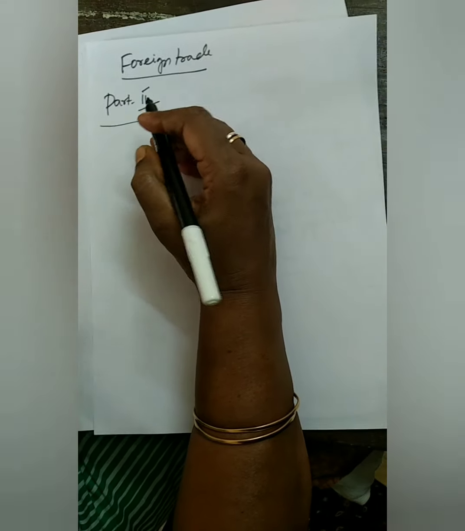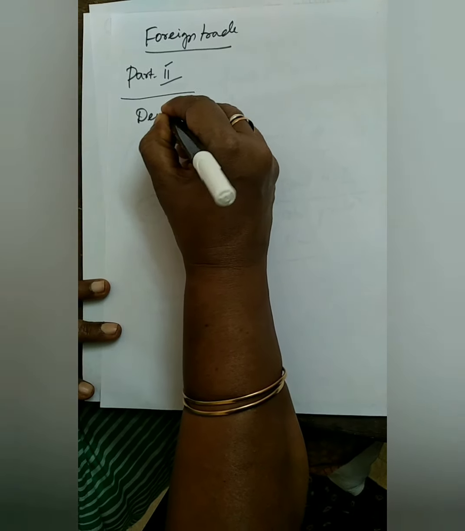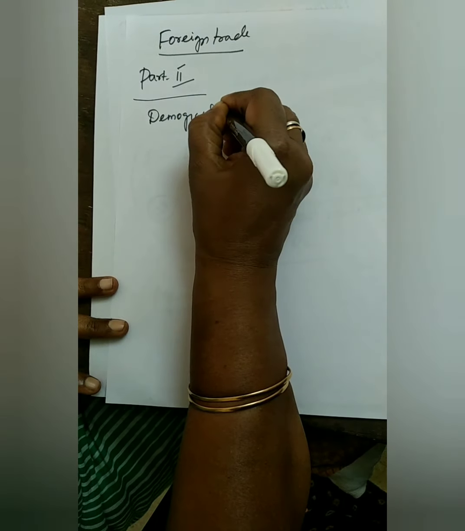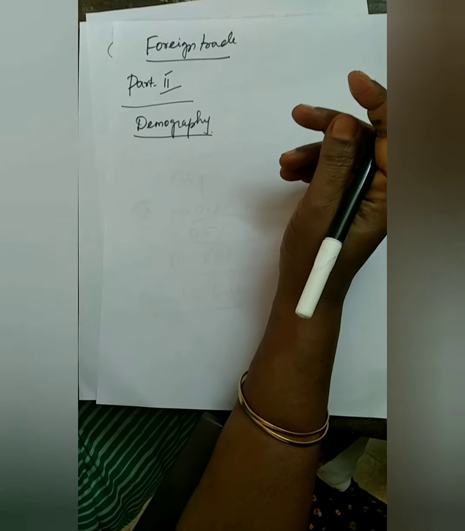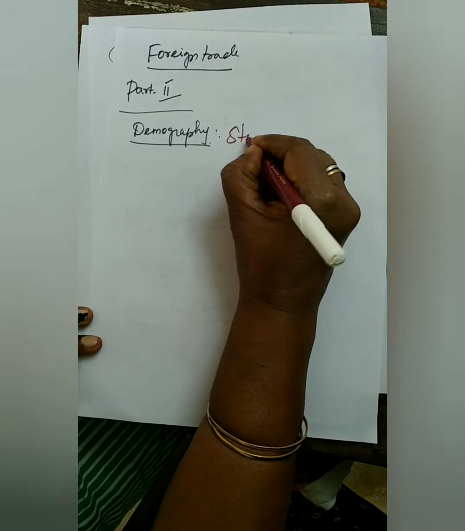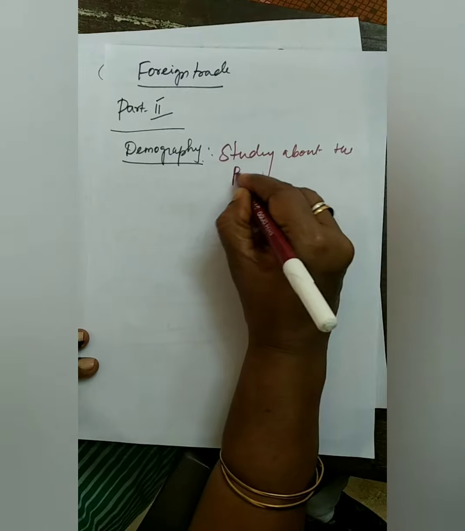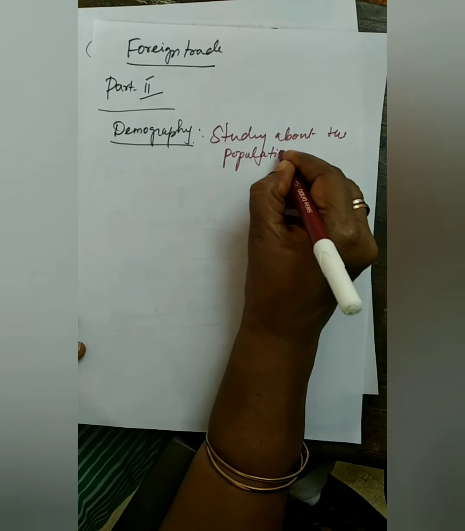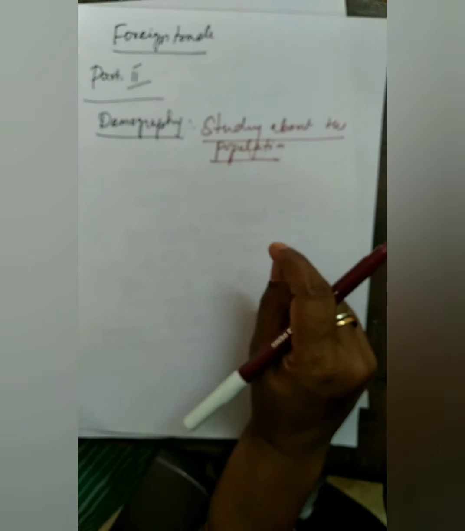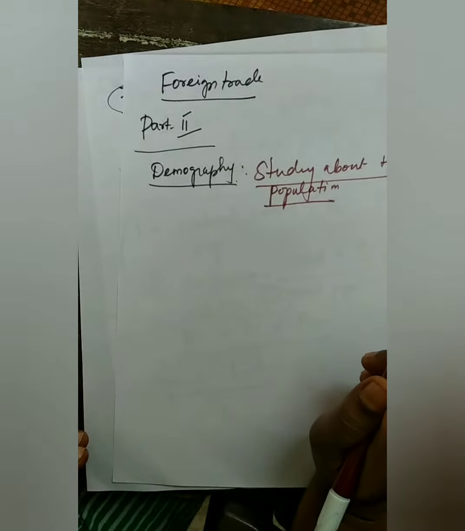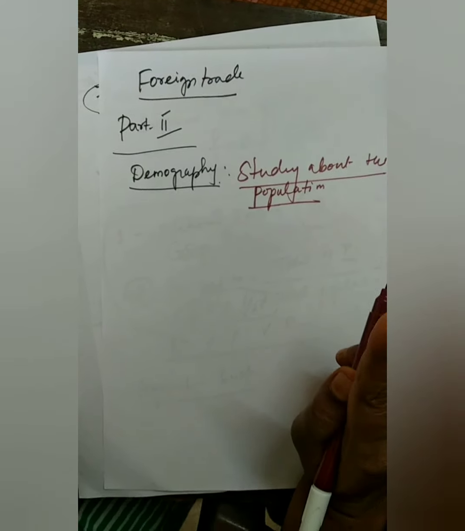But if you take the demographic condition, what is called as a demography? Demography means study about the population. So we were all there in the first stage. What is the first stage? Demographic transition theory. We were all there in the first stage of the demographic transition theory.